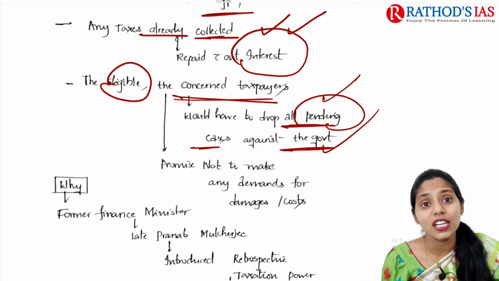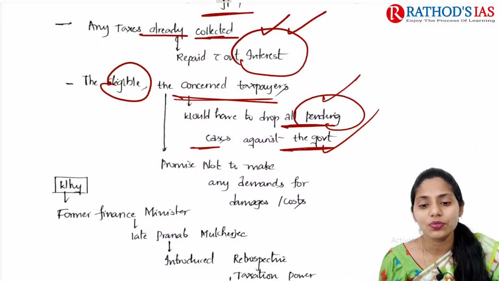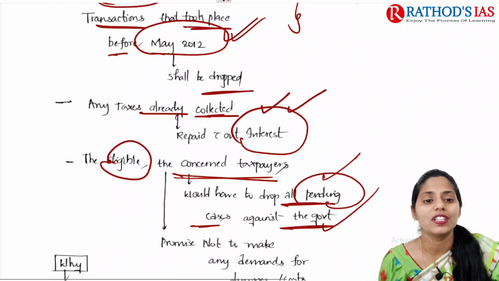And next, they need to make one more promise, that they will not make any demands for damages or cost. Whatever damages they are claiming, whatever cost they incurred, they will not make any demands for those damages and cost. So these are some important provisions of this bill.